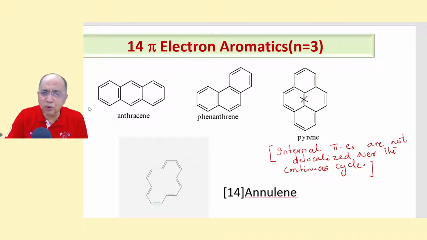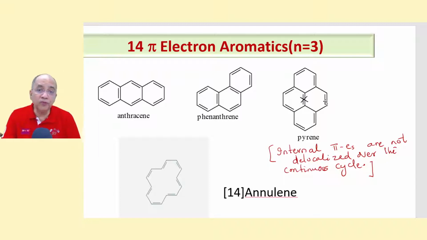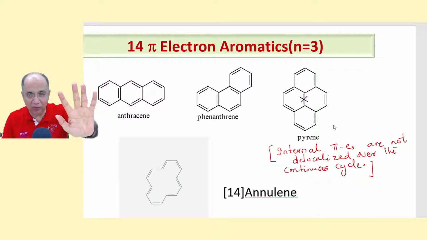Now, the interesting point in this compound, which is called pyrene, is you will be surprised that if you count 2 plus 2 plus 2 plus 2 plus 2 plus 2 plus 2 plus 2, you will find there are 16 pi electrons. How many pi bonds? 1, 2, 3, 4, 5, 6, 7, 8. 8 into 2, 16 pi electrons. But mind you, don't count this one. If you say 16, then as an ordinary, lay student, you will call it anti-aromatic. Hold on, we'll talk about anti-aromatic soon.